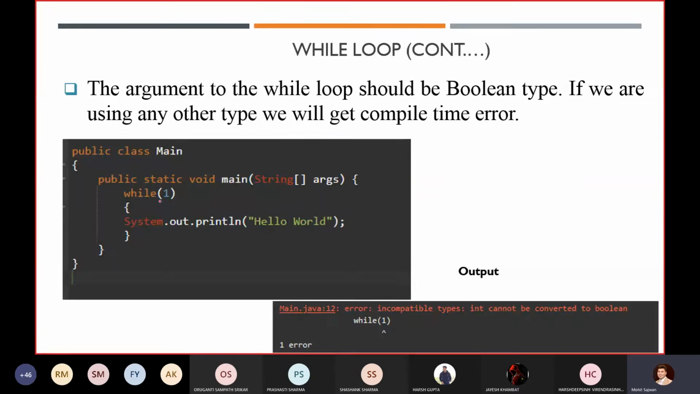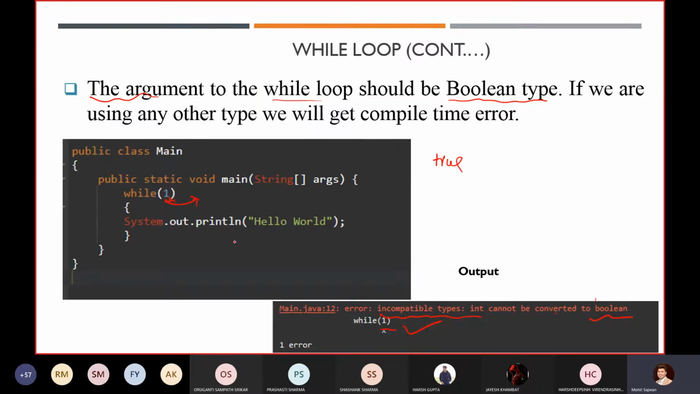One more thing we discussed about the while loop is that it always requires a boolean value. Always remember, similar to the if condition or if statement, the while loop too is going to take only a boolean value. So in this condition, you cannot write any number. If you use any number over there, it will give an error. You can see the error we are getting: int cannot be converted to boolean. It is always looking for a boolean value, that is true or false.